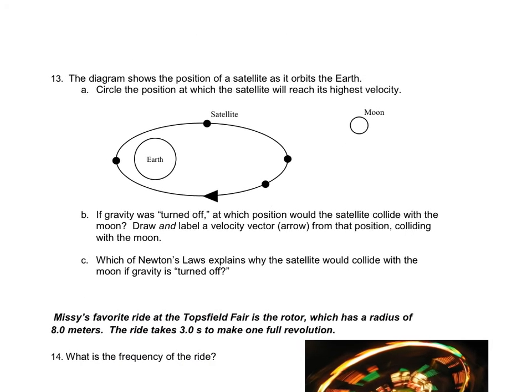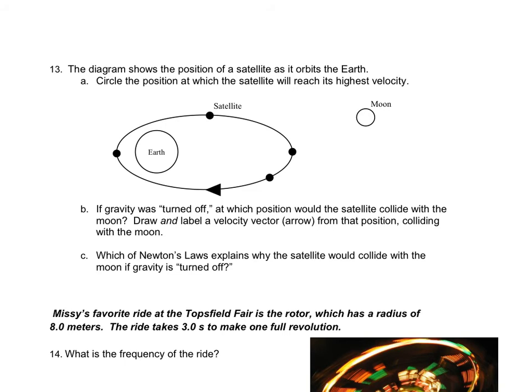Number 13, the diagram shows the position of a satellite as it orbits the Earth. So here's the Earth, here's the position of a satellite. So this little dot represents the satellite, and it's showing the positions as it moves in a clockwise direction. Okay? Circle the position of the satellite where it reaches the highest velocity.